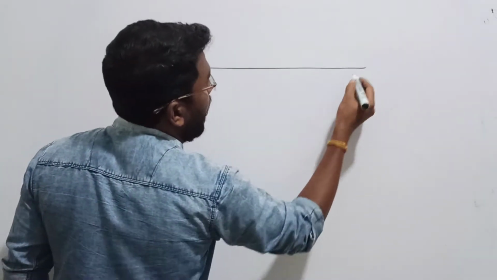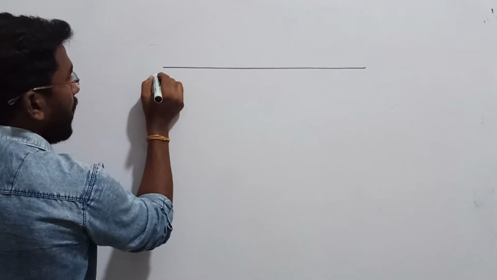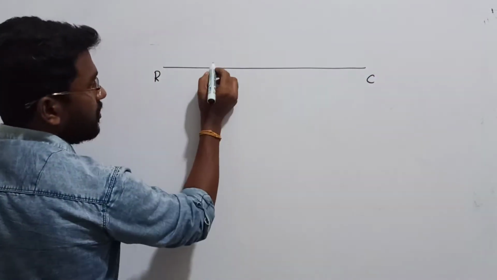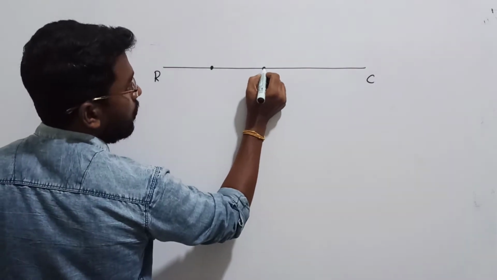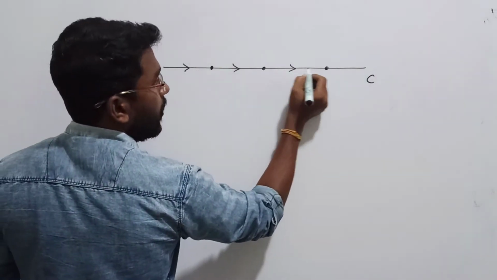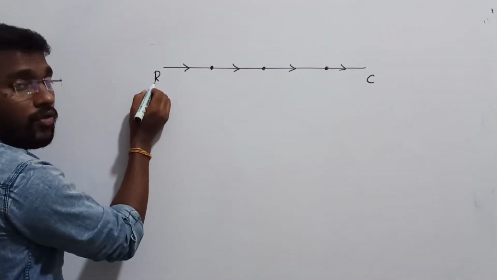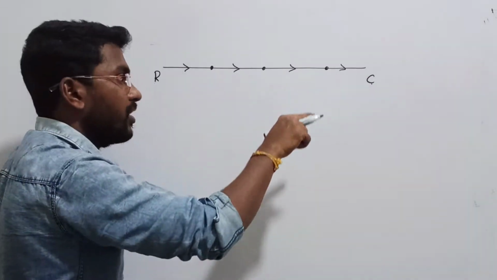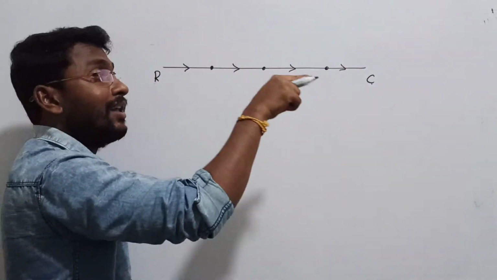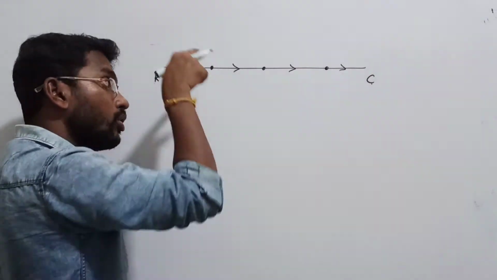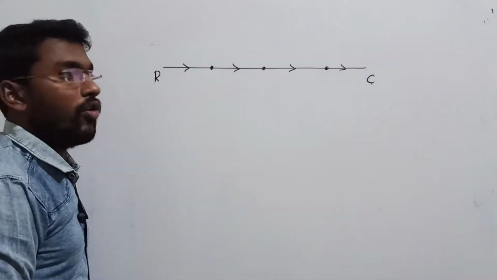For example, I have a forward path like this, right? I am just going from R to C. There will be a forward path given with some nodes. Forward path means you have to start from R and terminate at C, right? That is called a forward path. It shows the path to reach the output from the input. That is called forward path.